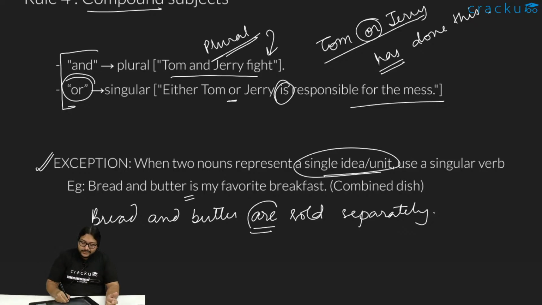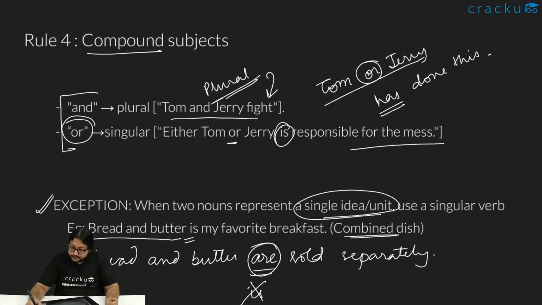In that case, we'll use an are. Otherwise, when we say bread and butter together, it means bread and butter like the dish. So in that case, we'll use it as a combined dish, right? So then it is a single idea, a single unit. However, when we treat them as two different things, like bread and butter are sold separately, it's not bread and butter is sold separately.